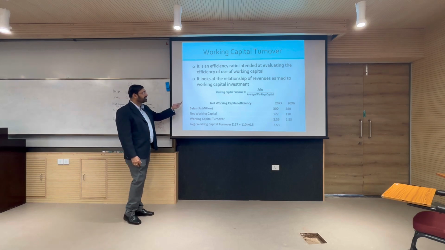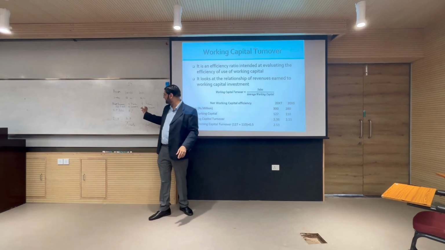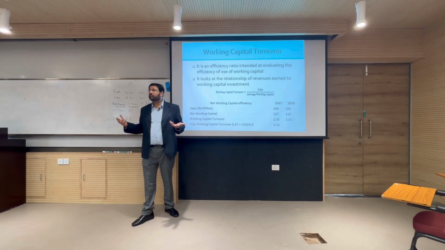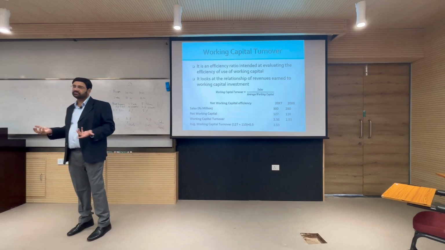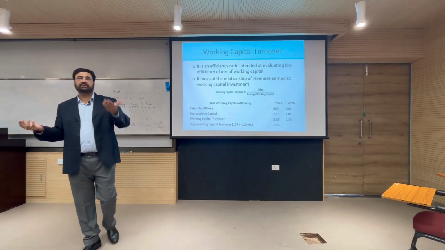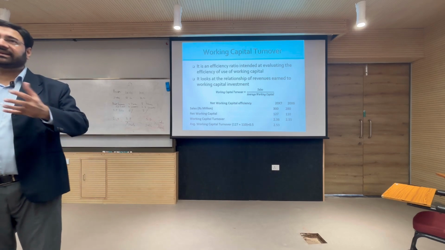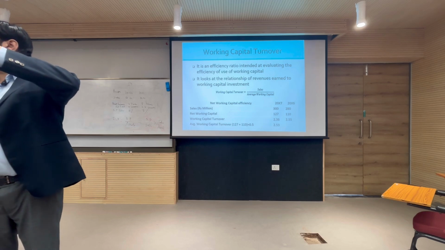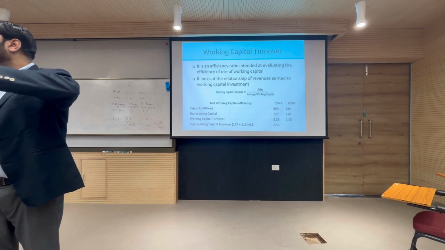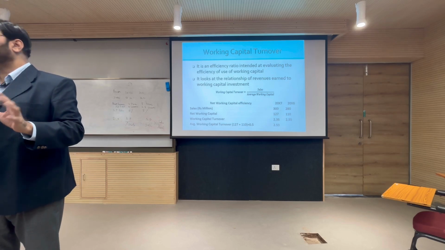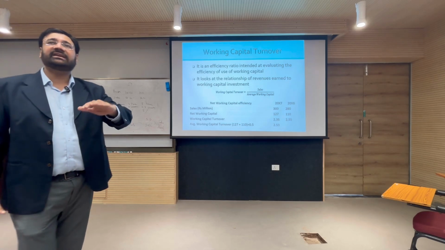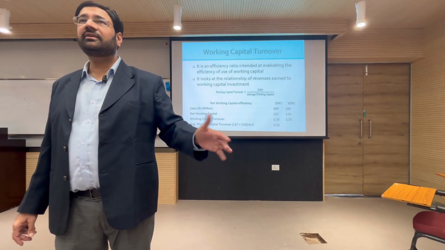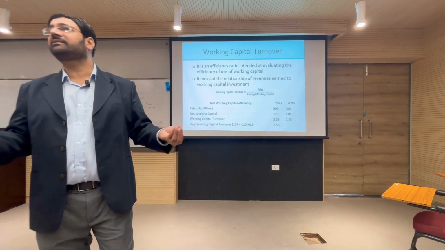So, what is working capital turnover? Sales divided by average working capital. Just as we had asset turnover, we also have working capital turnover. How efficiently you are utilizing your working capital to generate sales. I was talking yesterday that she has gone there. We said that I am utilizing your money, by paying her late, or basically having a high accounts payable period of 120 days, while selling to them either in 0 days, which means cash, or giving a smaller credit of 30 days.